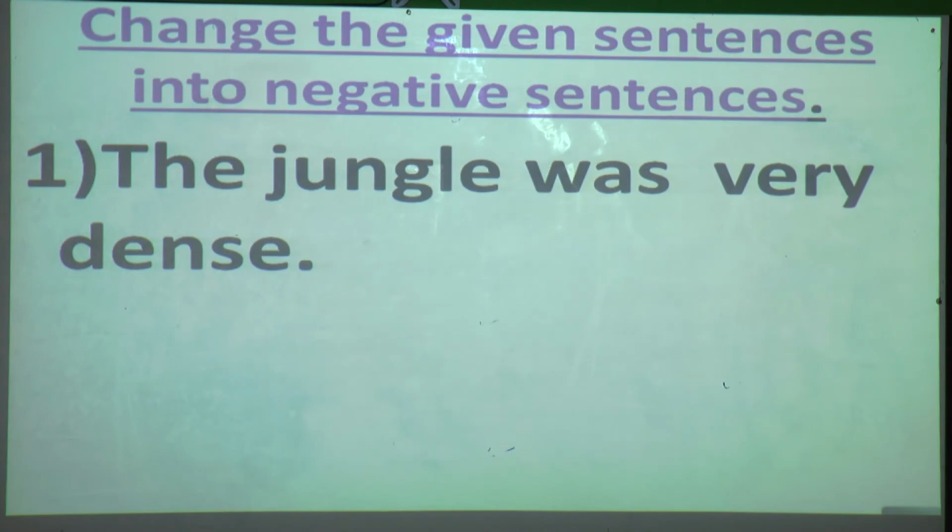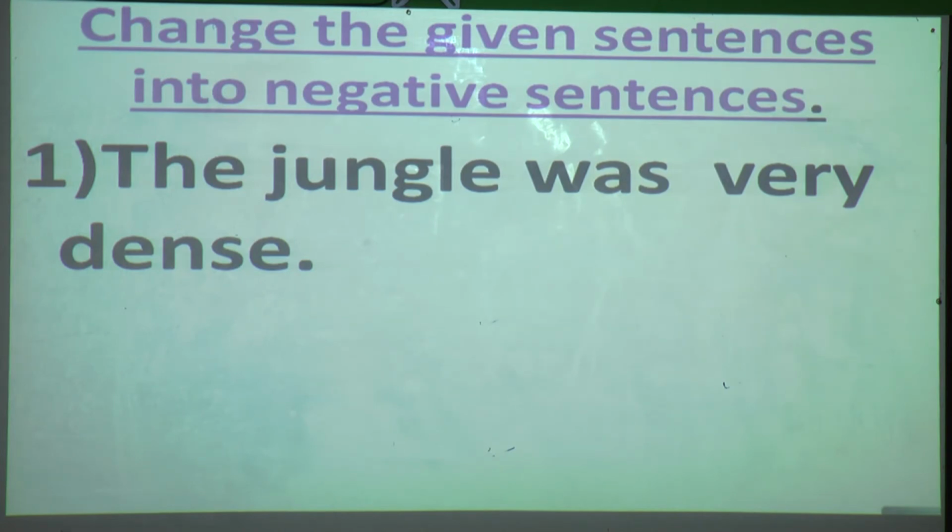So what are the instructions given over here? What is told? That we have to change the given sentences into negative sentences. So whatever sentences are there, we have to make them into negative sentences. Now I have taught you how to do it. Still, we will see in detail with the help of the examples, so that you will be clear how you have to make it negative. So what is the first example in your book? Come on, read on your own.